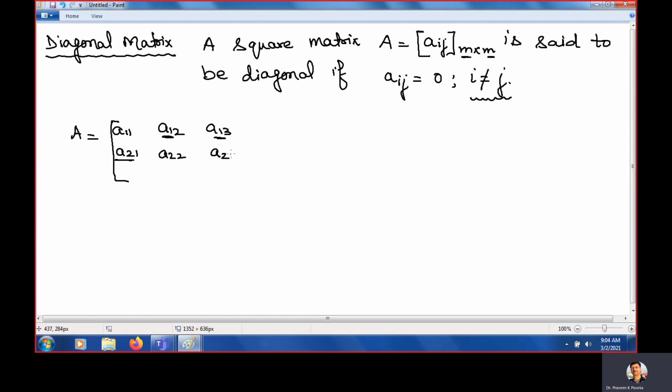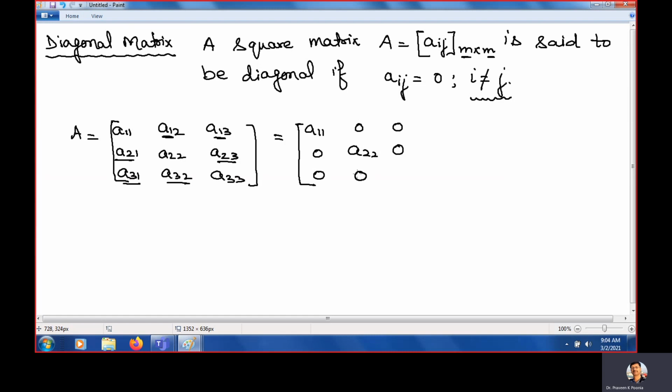A23, yes, different. A31, different. A32, different. A33. Now what is it saying? When i and j are not same, then the value is 0. So A12, A13 are 0, A21 is 0, A23 is 0, A31, A32 are 0.